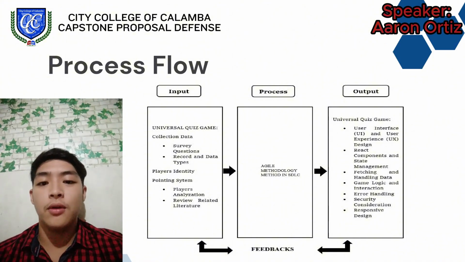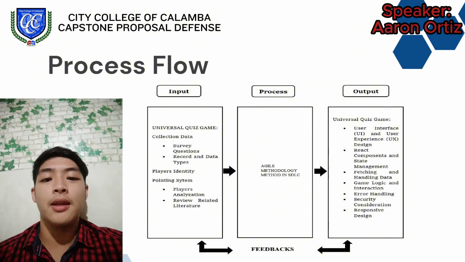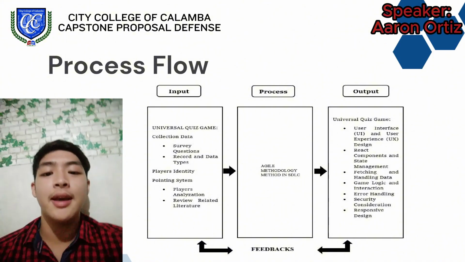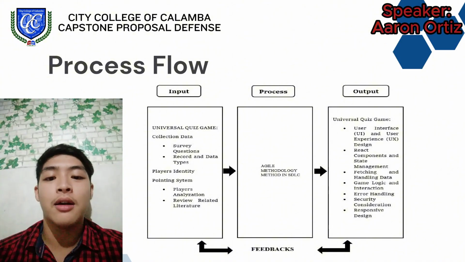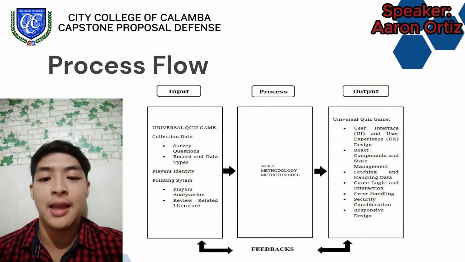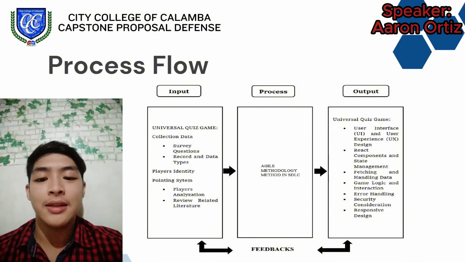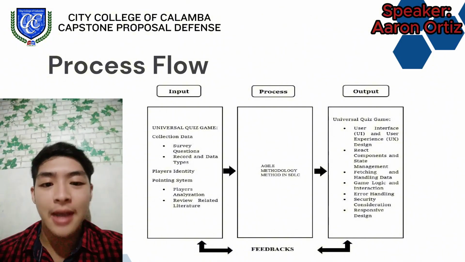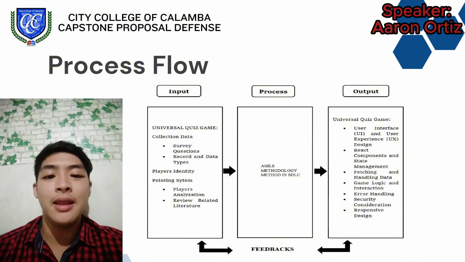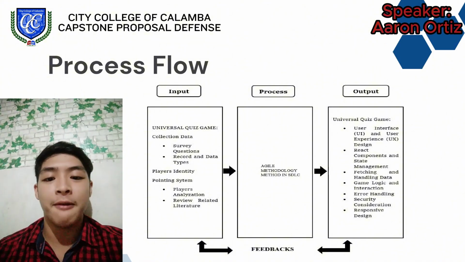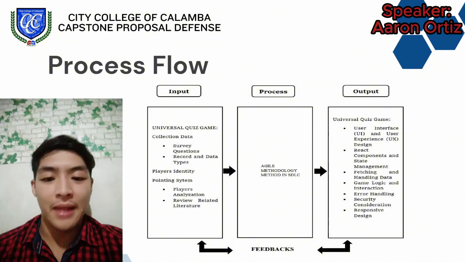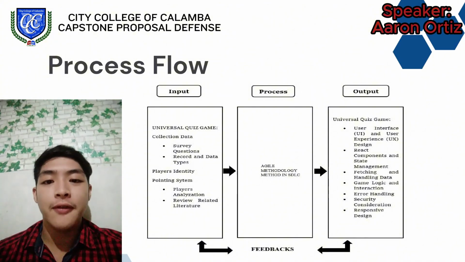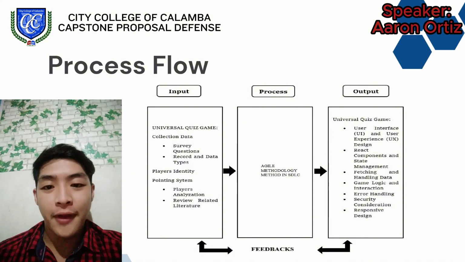Now we move into the process phase, where we bring the game to life using the Agile methodology in SDLC, or Software Development Lifecycle. This approach allows us to develop the game in small, manageable steps, constantly improving and adapting based on feedback.